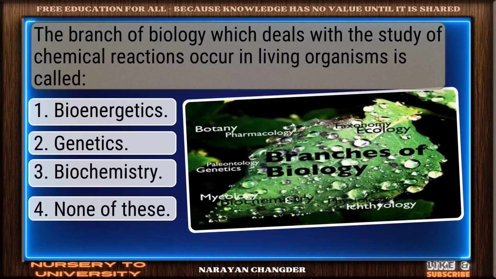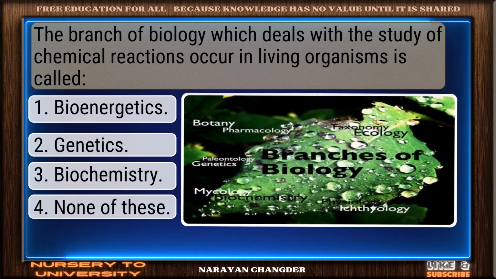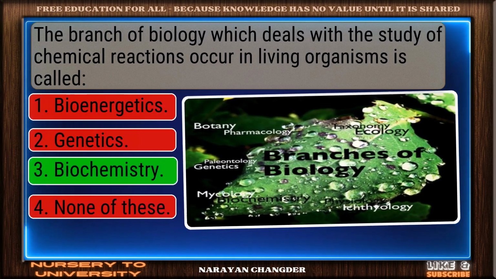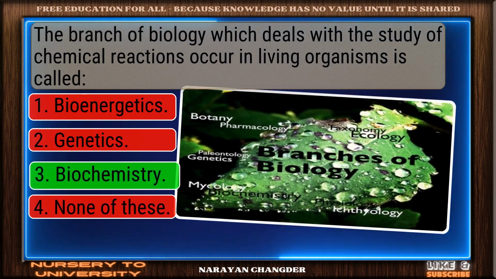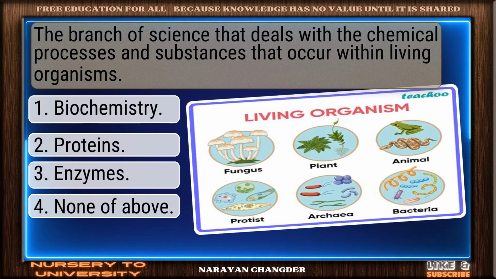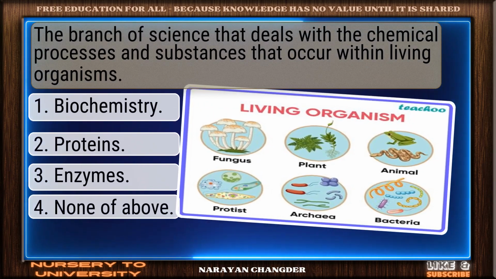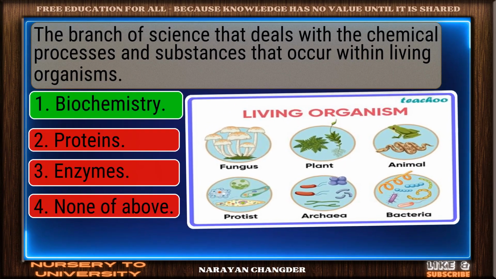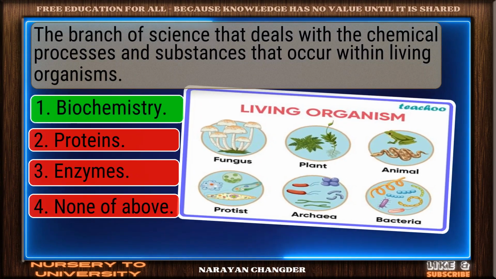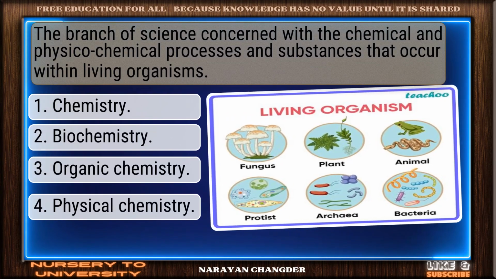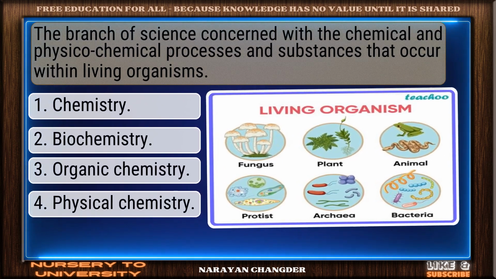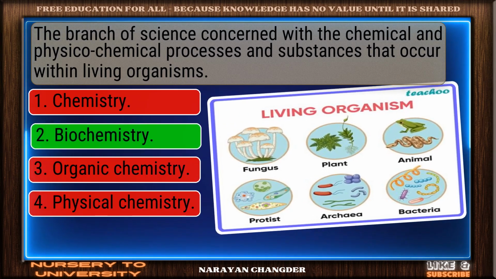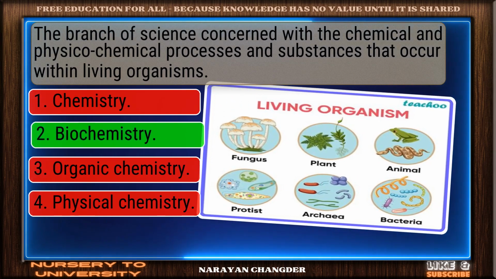The branch of biology which deals with the study of chemical reactions occur in living organisms is called. Great thinking. Biochemistry is the right choice. The branch of science that deals with the chemical processes and substances that occur within living organisms. Good job. Biochemistry works well here. The branch of science concerned with the chemical and physico-chemical processes and substances that occur within living organisms. Bravo. Biochemistry is the answer.